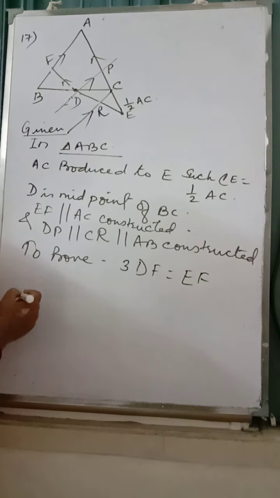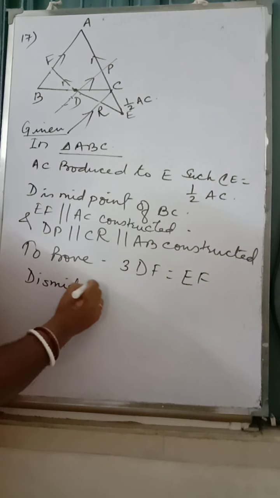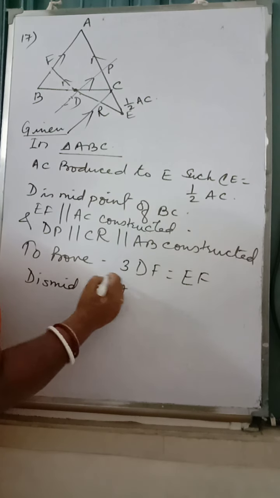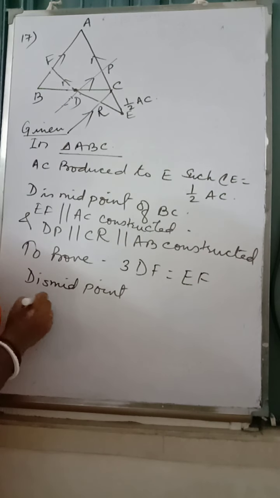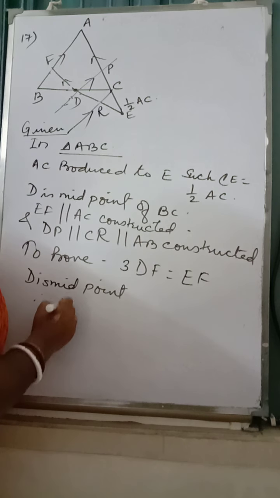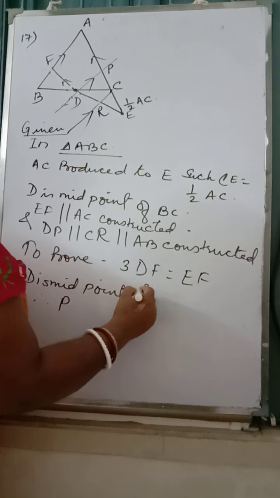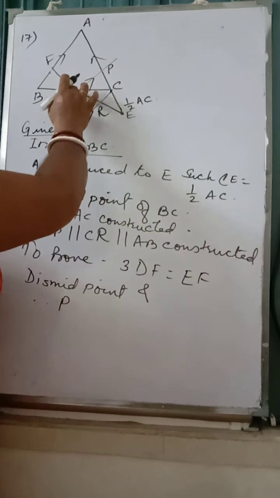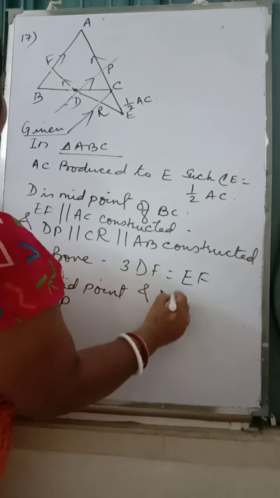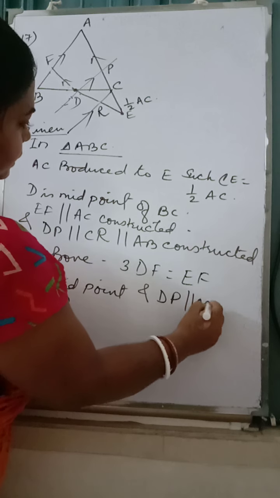Now what can we see? D is a midpoint, and DP parallel to AB.